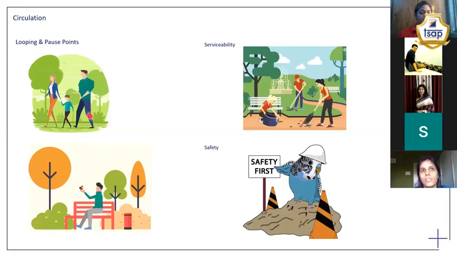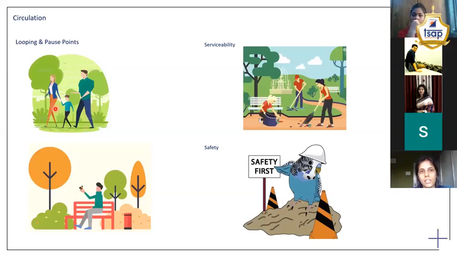For example, the open-ended looping may have multiple entries, or the entries may be different and the exits may be different. Whereas a closed looping would have the same entry and exit, okay, which has been used in this project, which allows controlling of the access.